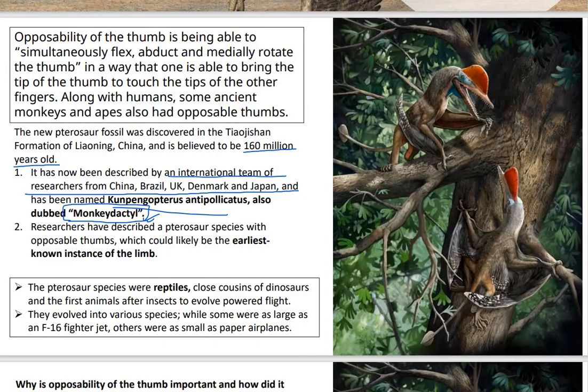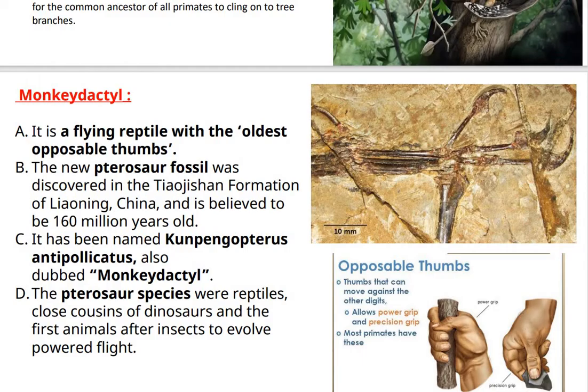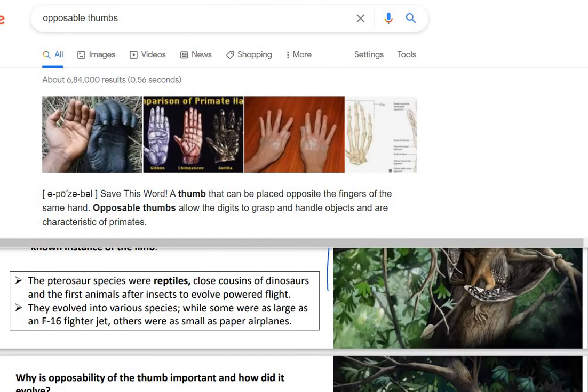Now what do you mean by opposable thumbs? Everybody can see this picture, right? So this is the picture of an opposable thumb. Thumbs that can move against the other digits. That is an opposable thumb. Okay? So it allows power grip. It allows precision of grip. And also most of the primates have these opposable thumbs. Now if we look at on Google what is an opposable thumb, you can see in the image also. Now a thumb that can be placed opposite the fingers of the same hand, those are opposable thumbs.